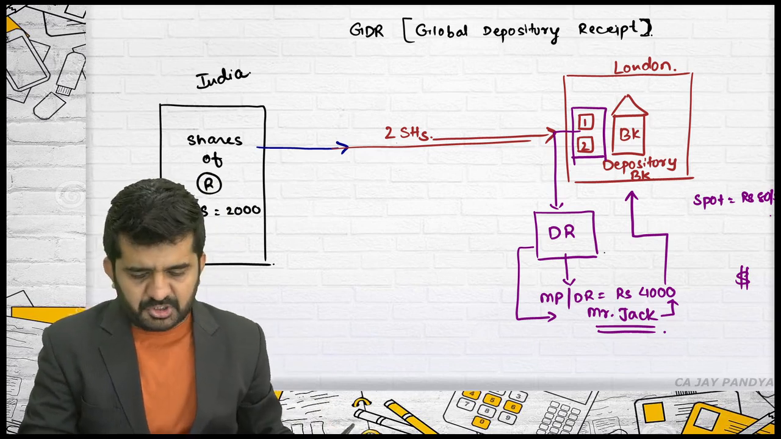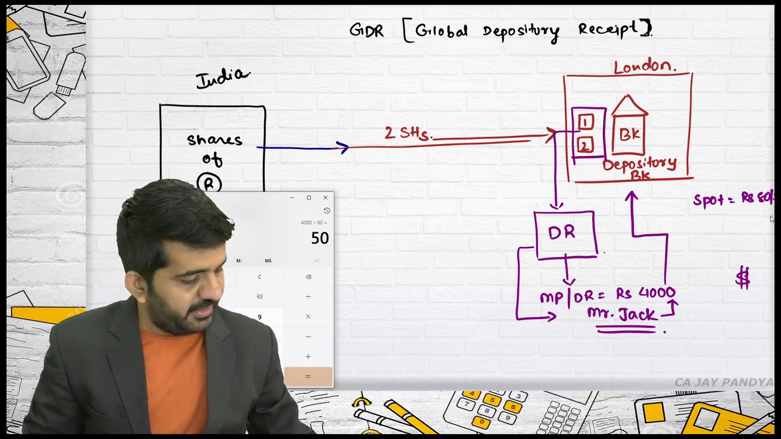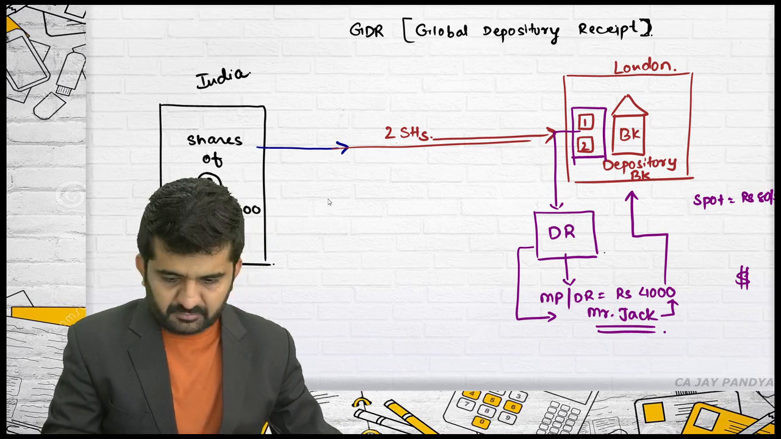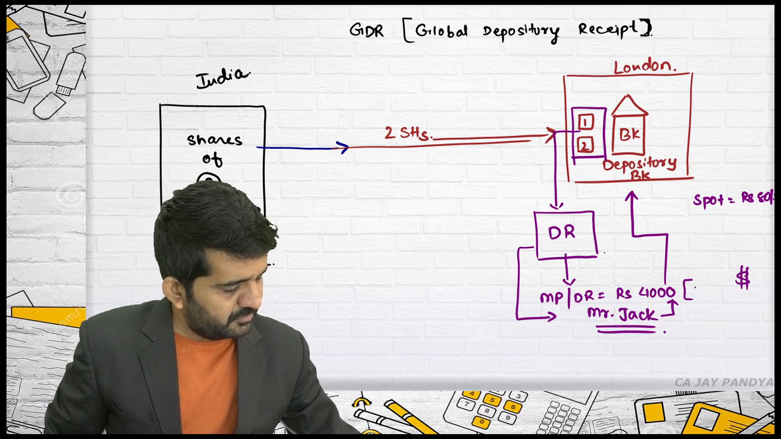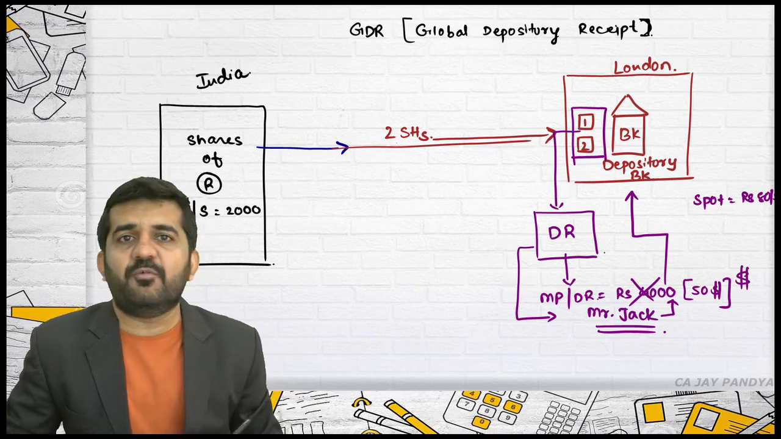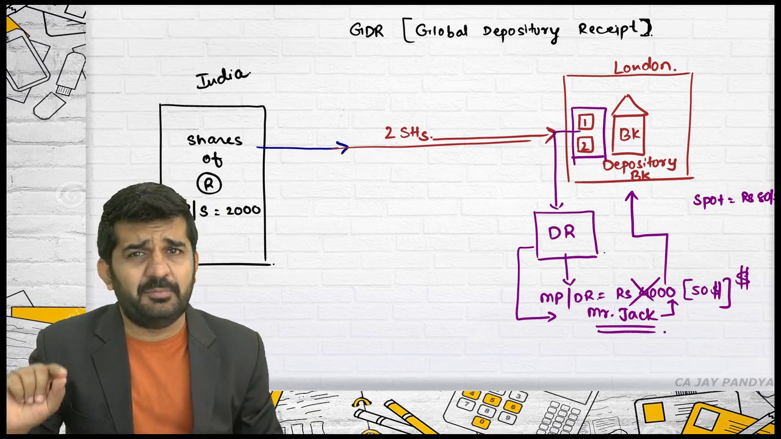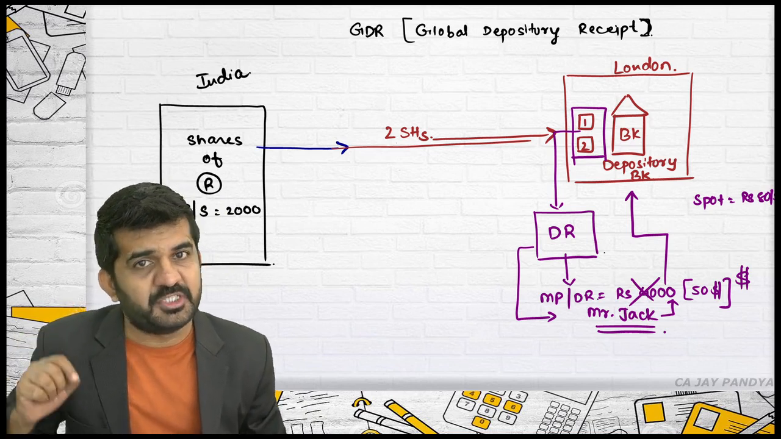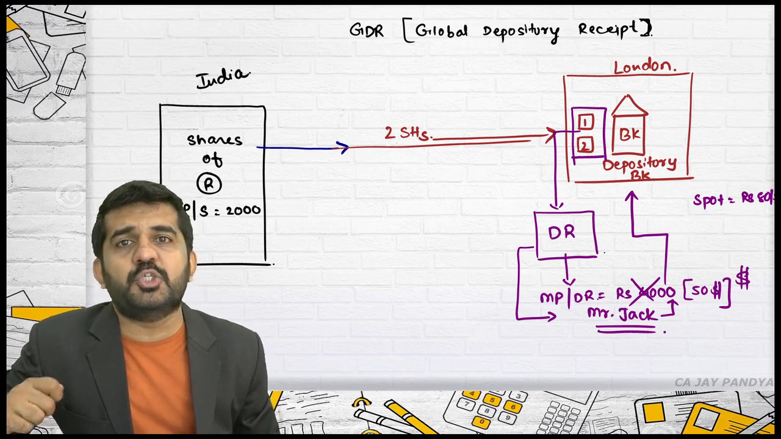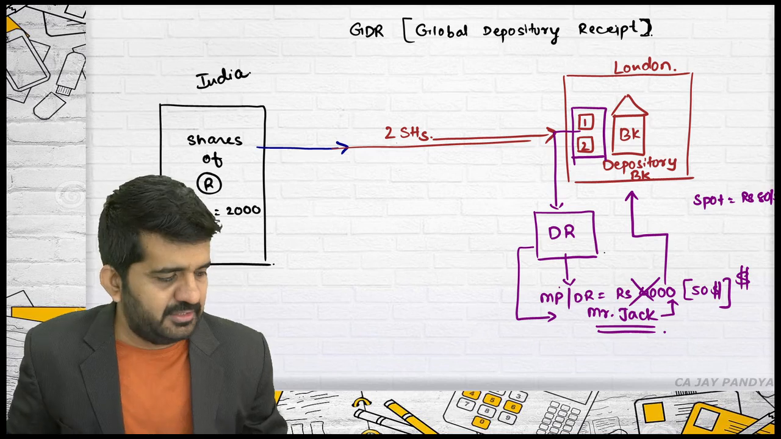What is the rate at which this depository receipt will be available? 4,000 divided by 80. Is it all right? That is, it is available at $50. Is it all right? Mr. Jack will be paying $50 to the depository bank. The depository bank will be issuing one depository receipt to Mr. Jack. One depository receipt of Reliance is equal to 2 shares of Reliance. He is indirectly becoming owner of Reliance.